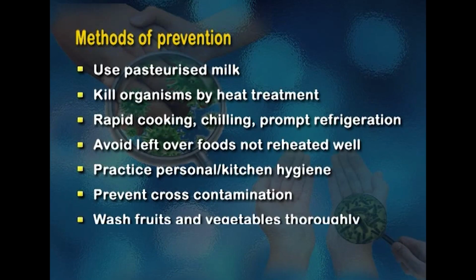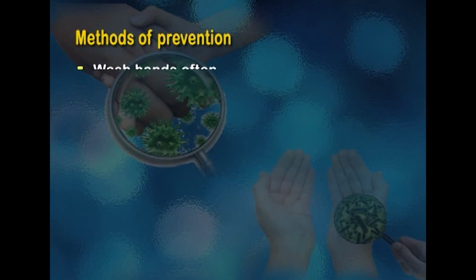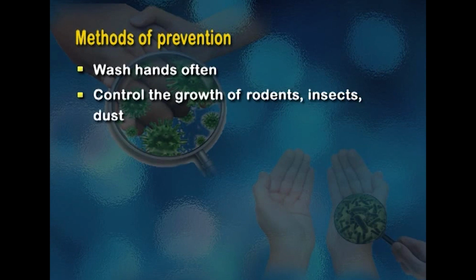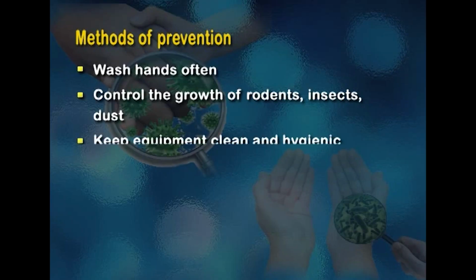Fruits and vegetables should be washed thoroughly. Wash hands as often as you can. A person who is handling food should wash hands very often. Then we should control the growth of rodents, insects and dust. Rodents or rats can spread infection, so we need to control them. Equipment should be kept in a clean and hygienic manner, and they should be stored dry and not in a moist condition, because if the equipment is moist, then microorganisms can grow.